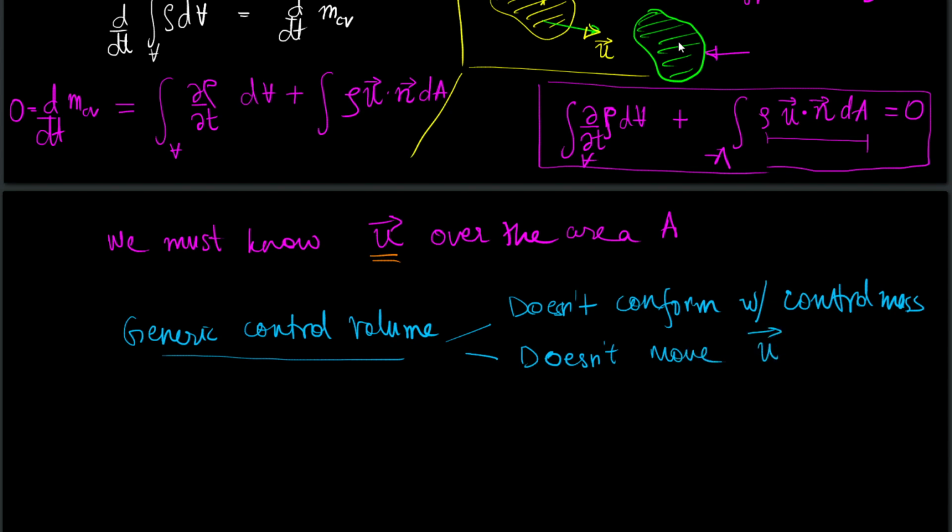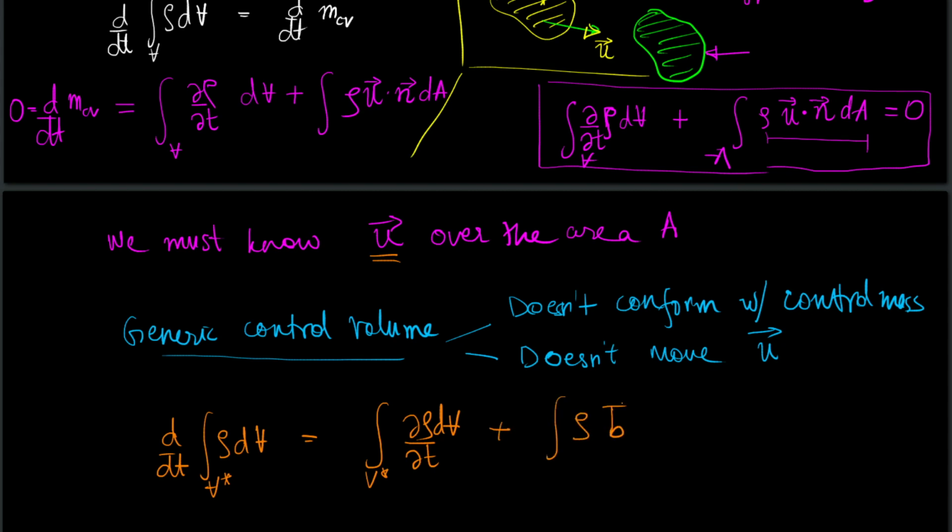So in general, we can write d/dt of integral rho dV over V star is equal to integral del rho del t dV over V star plus integral rho b dot n dA over A star, where V star and A star are a control volume which moves with a velocity b.